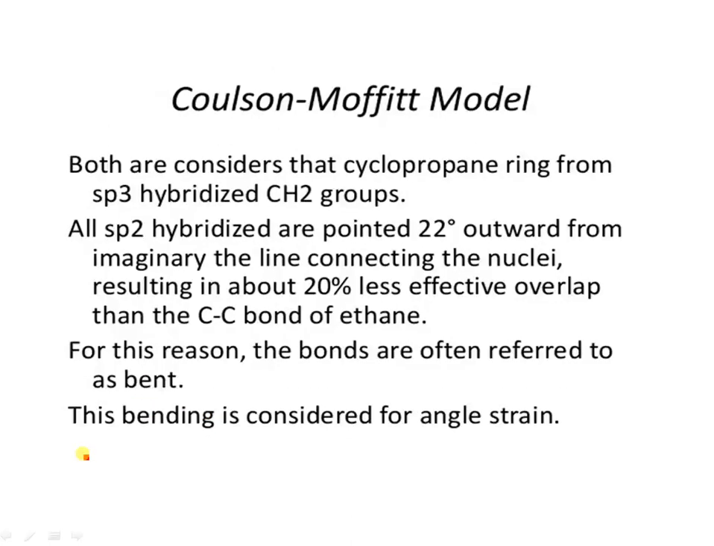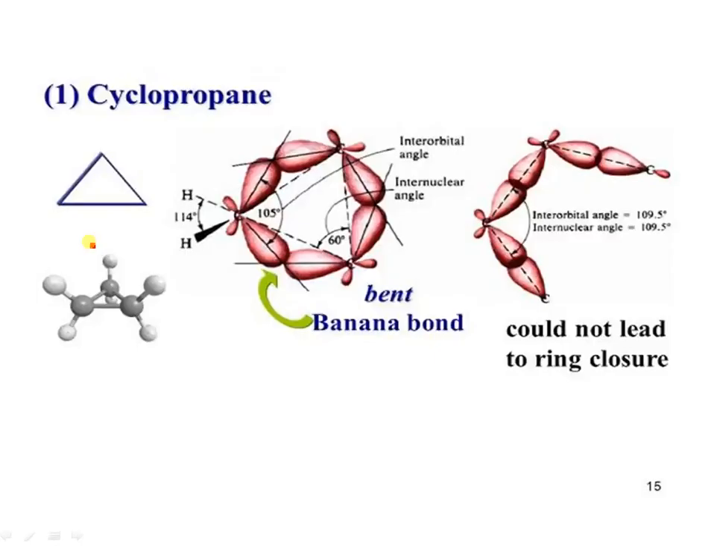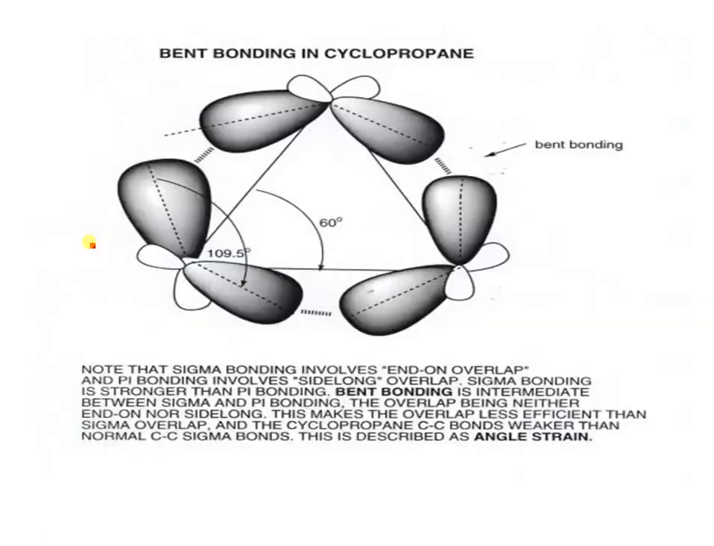Next theory is the Coulson-Moffitt model theory. Both Baeyer's and the Coulson-Moffitt theories consider that the cyclopropane ring forms from sp3 hybrid CH2 groups. The sp2 hybrids are pointed 22 degrees outward from the imaginary line. There are two angles, one is the interorbital angle and the other is the internuclear angle.